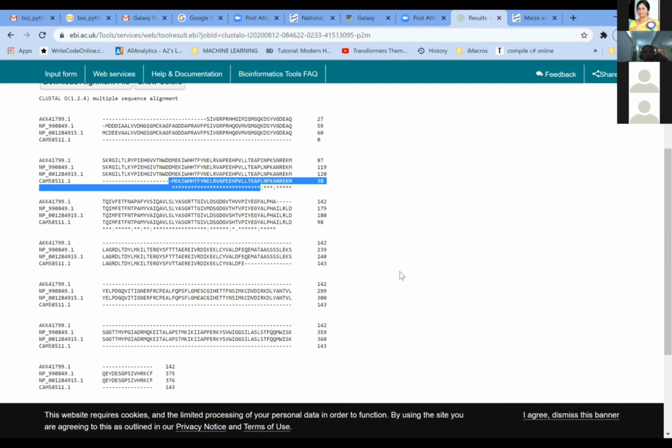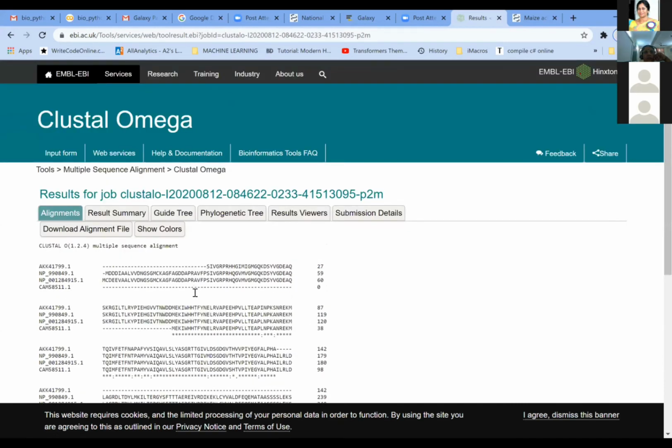And if your selection of these sequences does not have an equal number of amino acids, the alignment will be done only for the set of sequences where alignment is possible. The other sequences will not be aligned. You will not see any stars or anything there, even though the sequences are similar, because the other amino acids are not there. So this is the alignment output which you get.